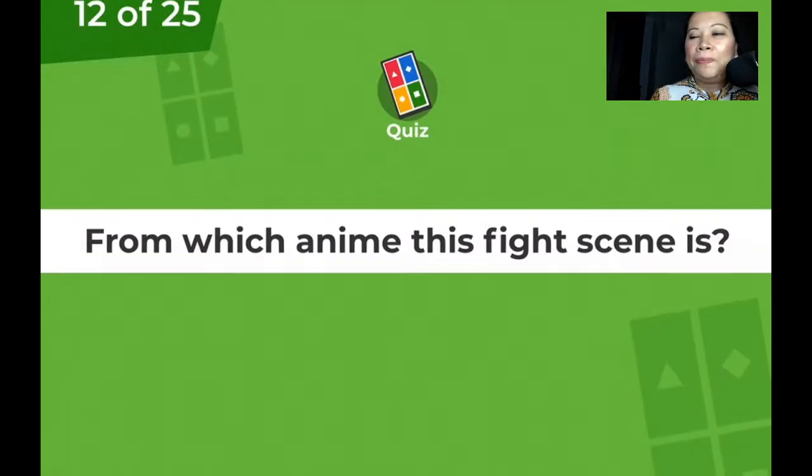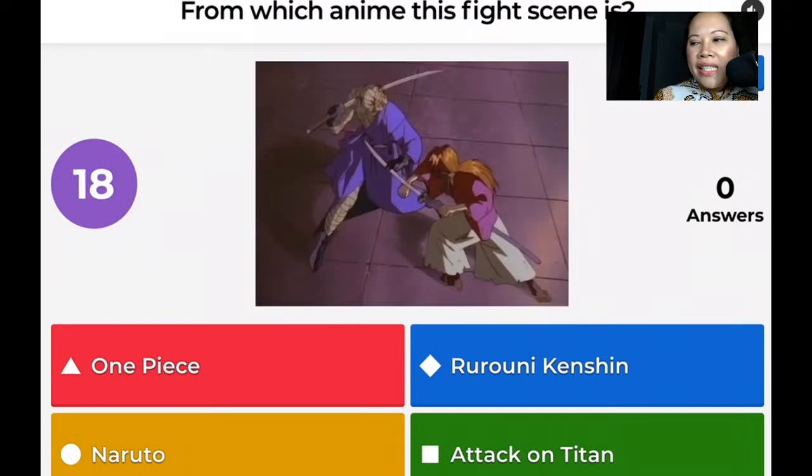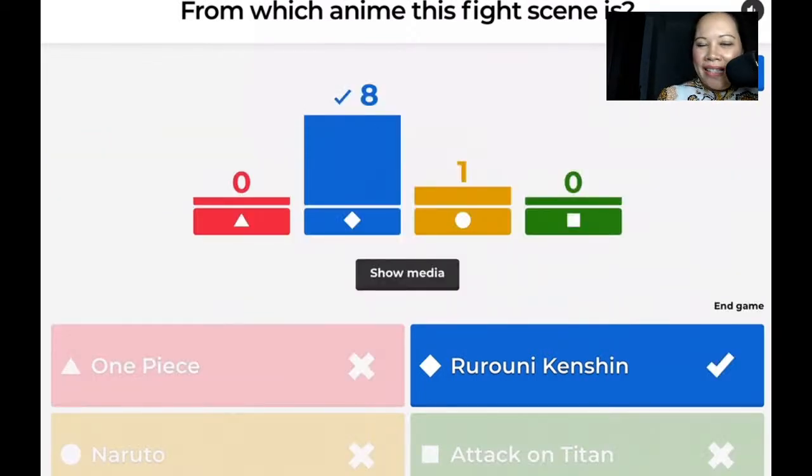Next one. From which anime this fight scene is? Okay. You would know based on the picture. They use samurai or sword, so you would know which one it would be. Yes, that is correct. Rurouni Kenshin. Wow, well done.